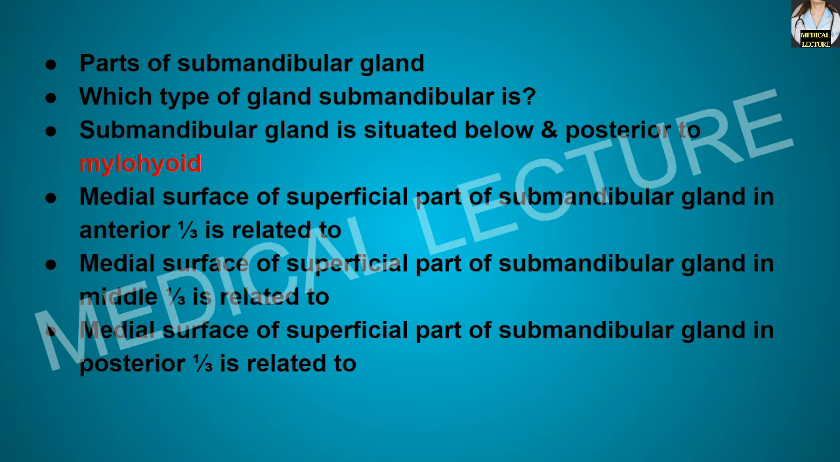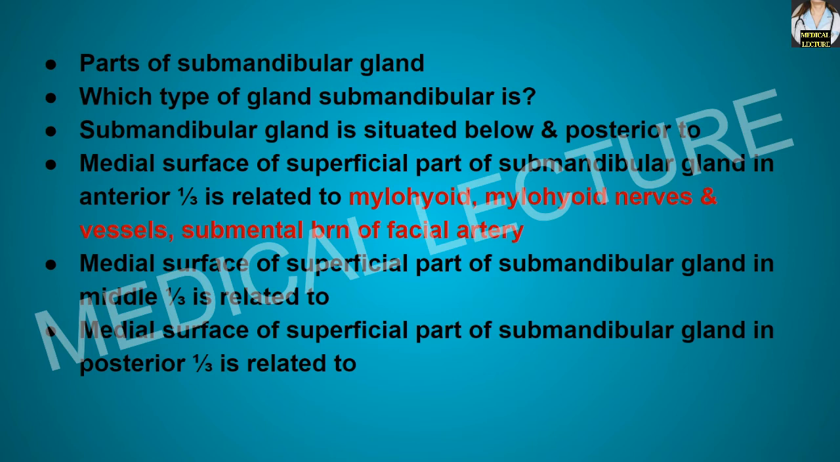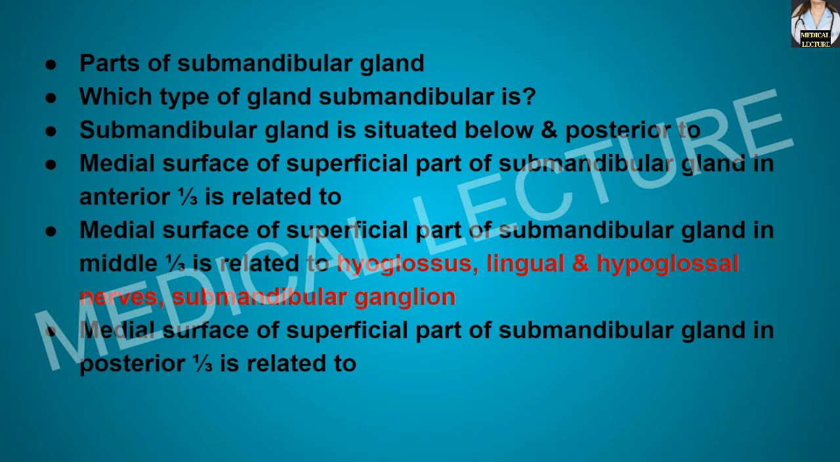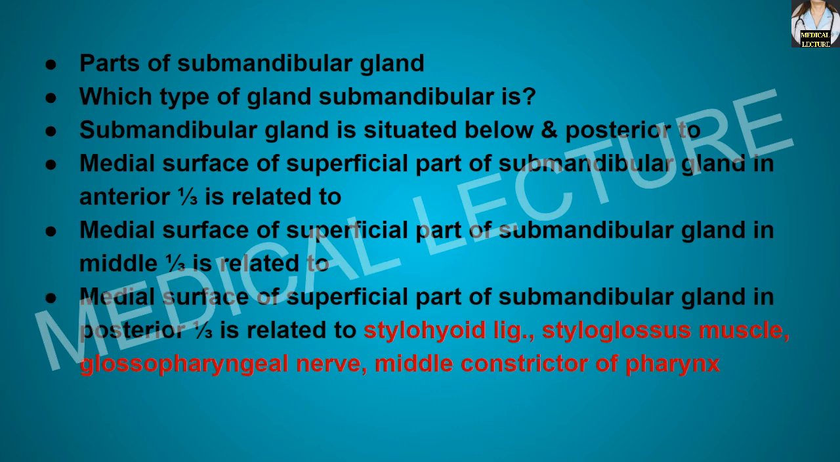The medial surface of the superficial part of the submandibular gland in the anterior one-third is related to the mylohyoid muscle, mylohyoid nerves and vessels, and the submandibular branch of the facial artery. The medial surface in the middle one-third is related to what? To the hyoglossus muscle, the lingual and hypoglossal nerves, and the submandibular ganglion. The medial surface in the posterior one-third is related to what?